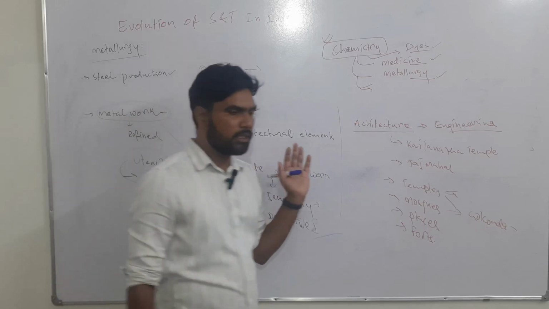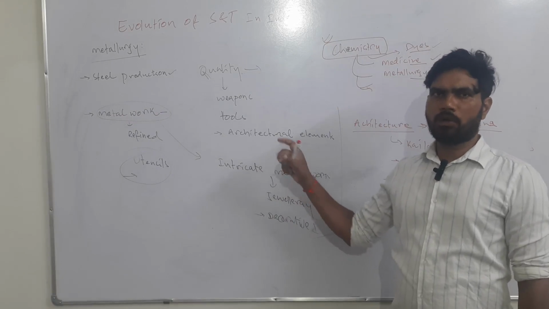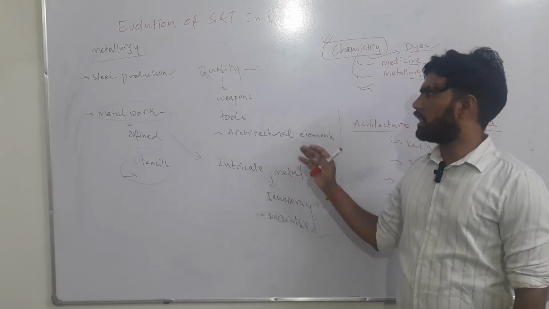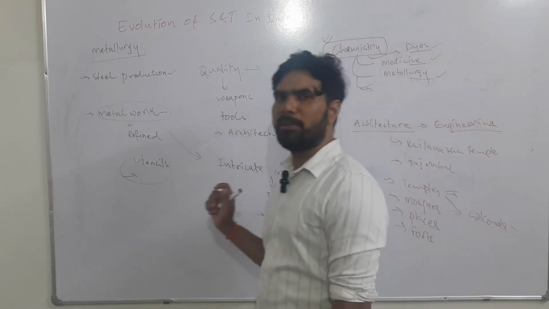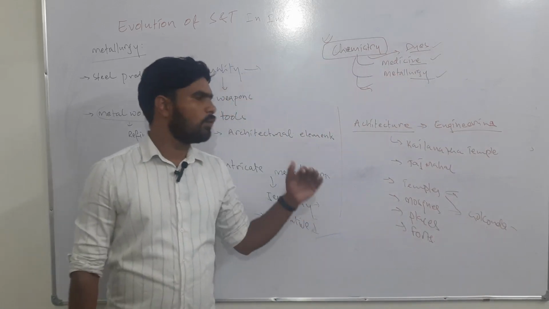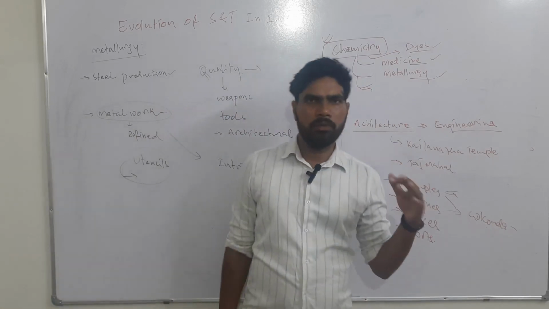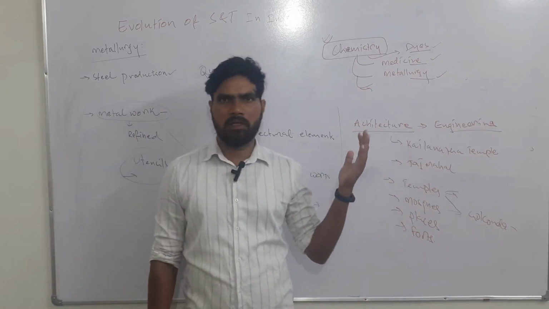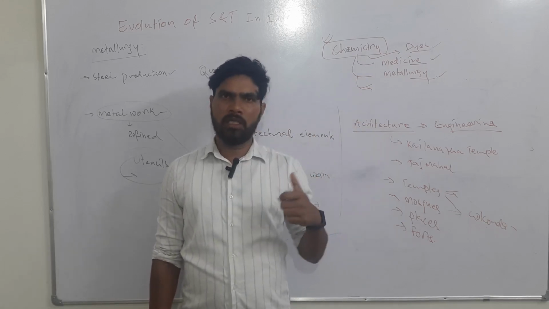I hope you have got a holistic picture about the advancements of science and technology in the ancient and medieval periods. We will end this class here, and tomorrow we will continue with the colonial period.